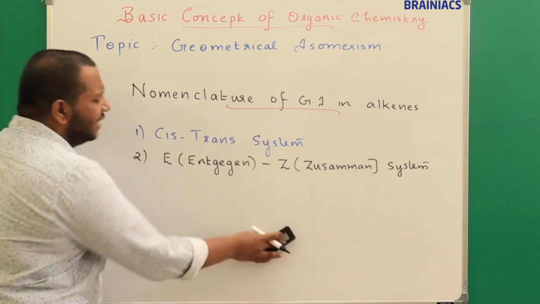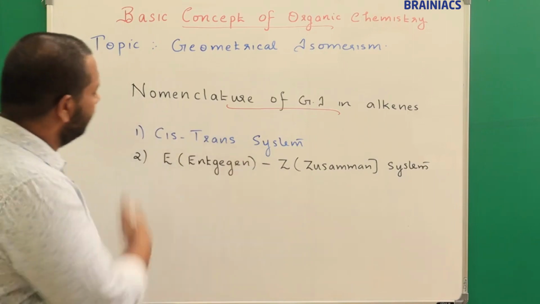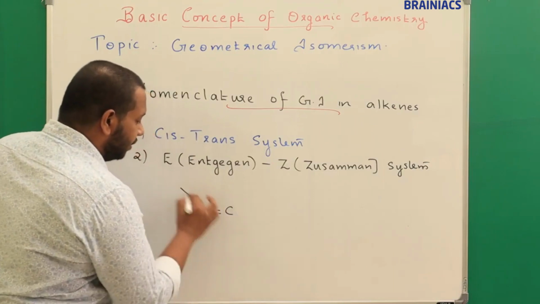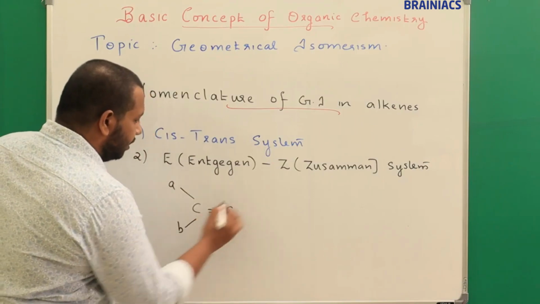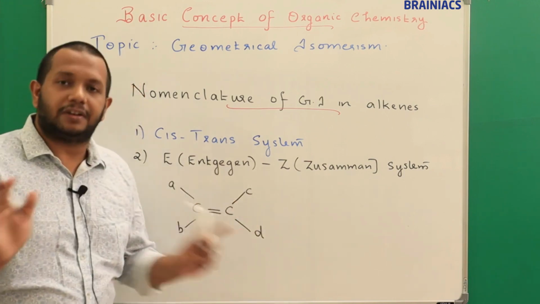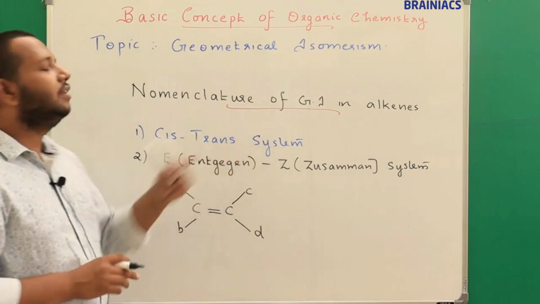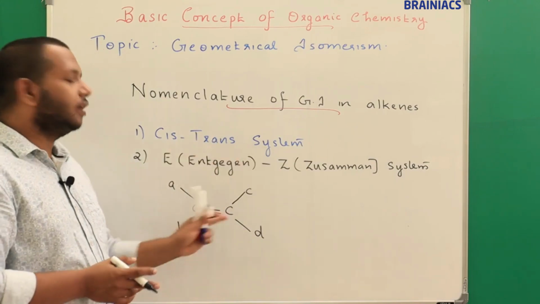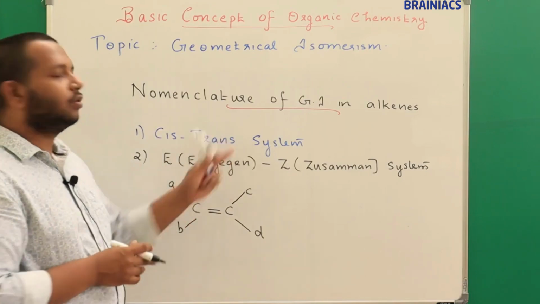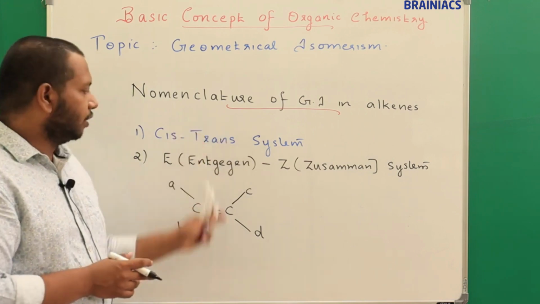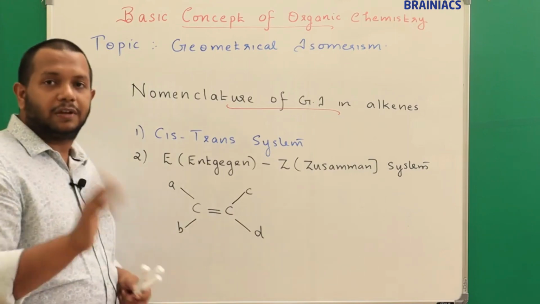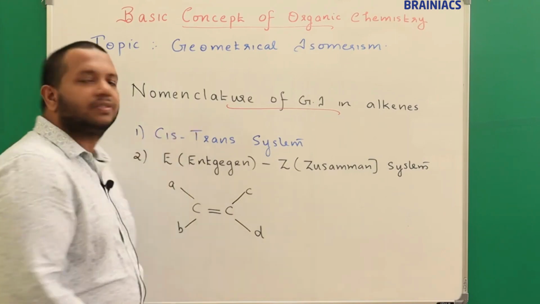Now, in that case, cis-trans is sufficient, right? Then why did they go for the EZ system? Understand that suppose you have the same carbon atoms and A, B, C and D are there, but here all A, B, C and D are different. In that case, they use the EZ system. Now the question is, if all are different, how do they assign E and Z? I will teach you how we can do that. Cis-trans also I will teach you in detail, but now I hope you understood where we need to apply cis-trans and where we need to apply E and Z. Okay, now let's go into the cis-trans system in detail.